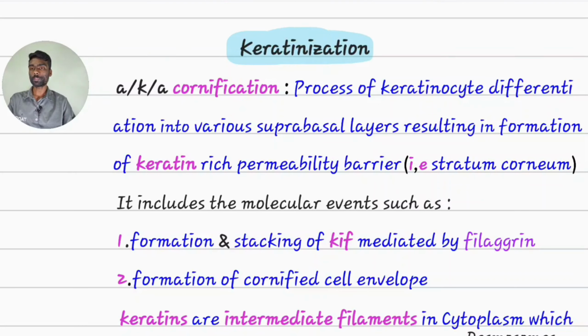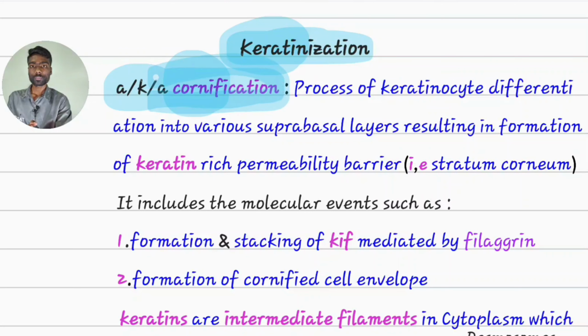Keratinization. From this word, what can we derive? It is a process of formation of keratin. That's why it is called keratinization. It is also known as cornification. The word cornify indicates a corneocyte, a cell in the stratum corneum. That is the formation of a stratum corneum, also known as cornification. Now we will see the definition of keratinization or cornification.